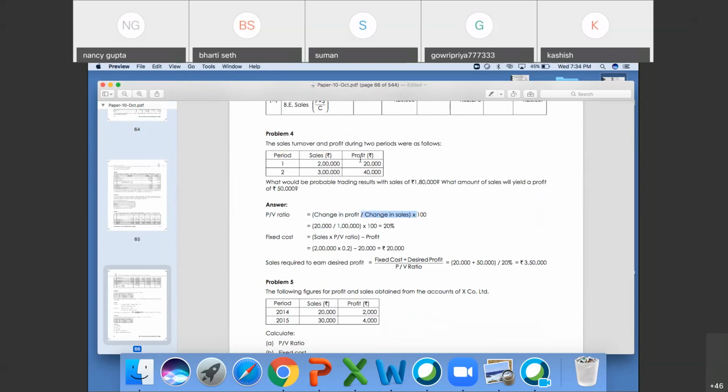Two terms' profit is given, like 6 months and 6 months, two different periods. Then you will use this formula, change in profit upon change in sales into 100. 40,000 and 20,000, difference is 20,000. 2 lakh and 3 lakh, difference is 1 lakh rupees into 100. That is 20%.